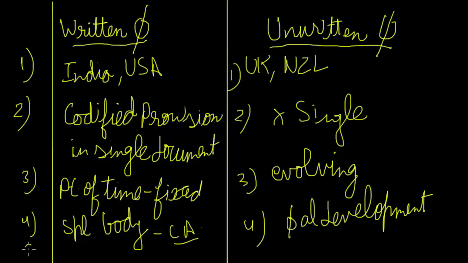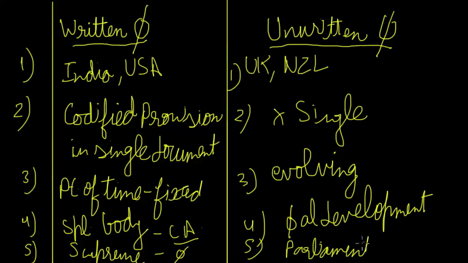Then we talk about the next difference, the question of supremacy. Let me tell you about written first. Over here, it is the constitution which is supreme. But in case of unwritten constitution, it is the parliament which is supreme and not the constitution.